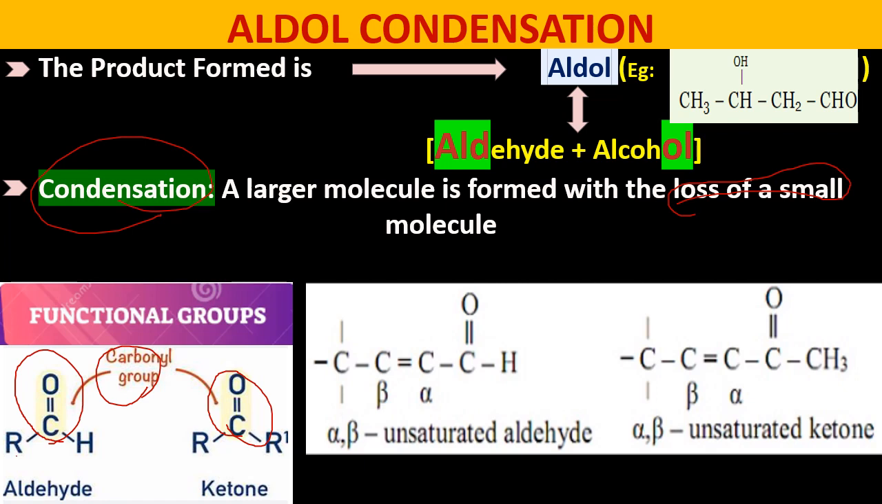So, when aldehydes or ketones undergo aldol condensation reaction, aldol products are formed. When these aldol undergo further condensation, they form alpha beta unsaturated carbonyl compounds. Why? Because